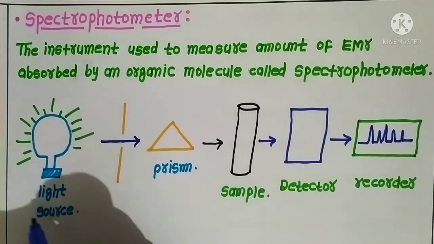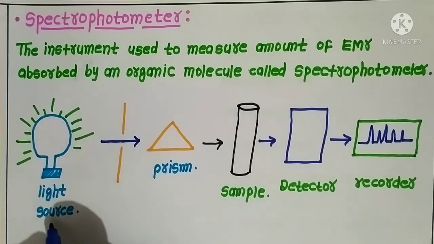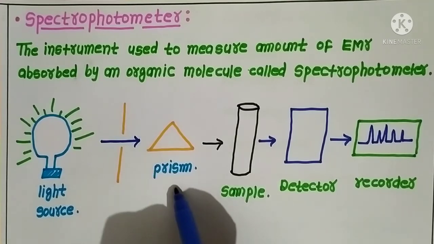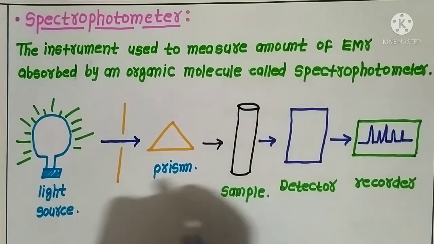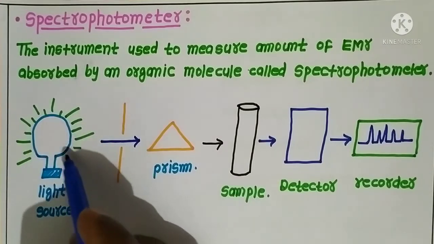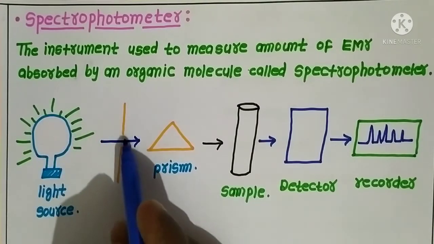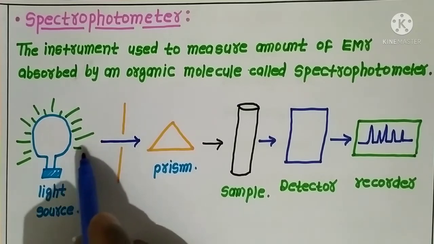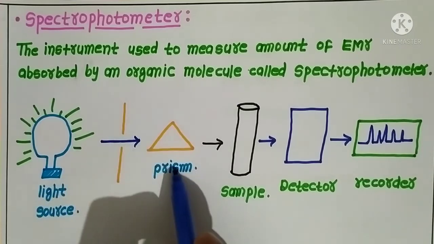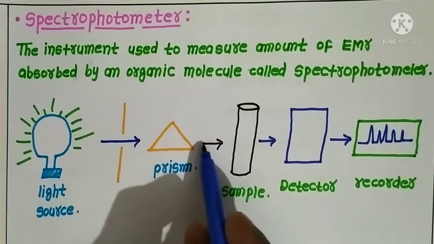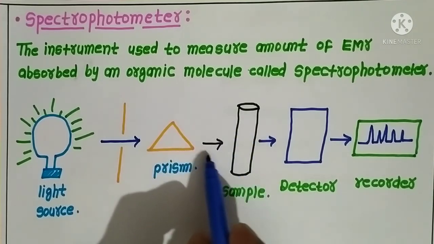The general components of a spectrophotometer are the light source, slit, prism, sample holder, detector and recorder. The electromagnetic radiation produced by the light source passes through the slit, which converts the polychromatic light into monochromatic light. This light passes through the prism, which splits it into several colors with particular wavelengths.